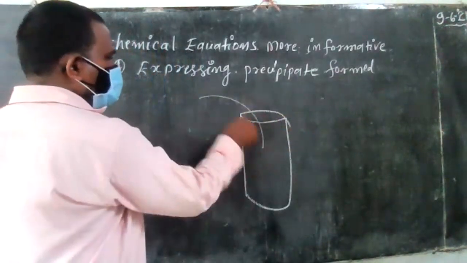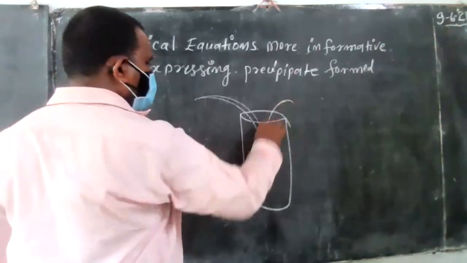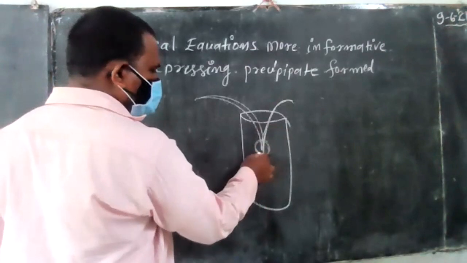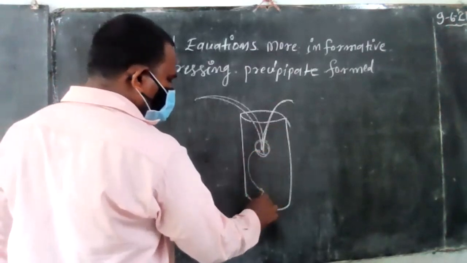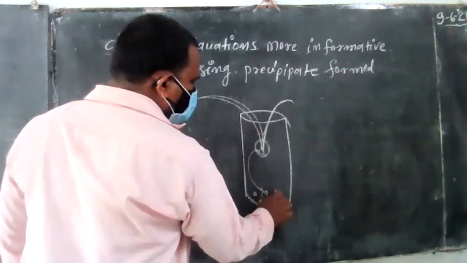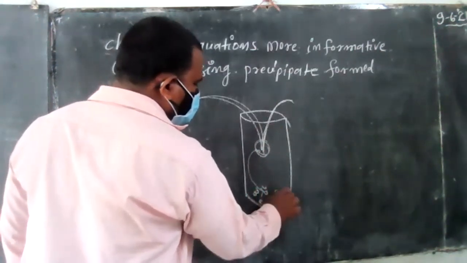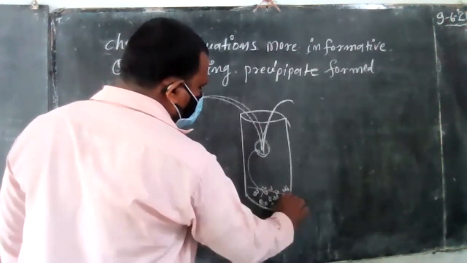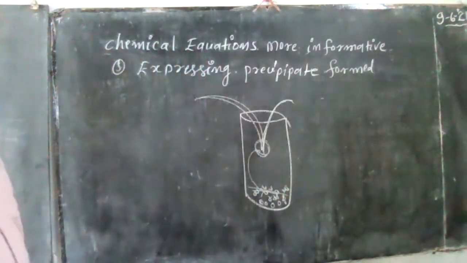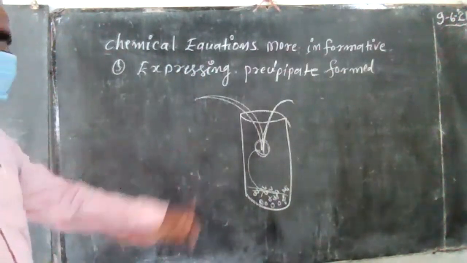In this beaker, when any two substances are added, as you already know from this experiment, new substances are formed. These new substances slowly settle down at the bottom. This is the undissolved or insoluble substance, which has more weight than the other compound.